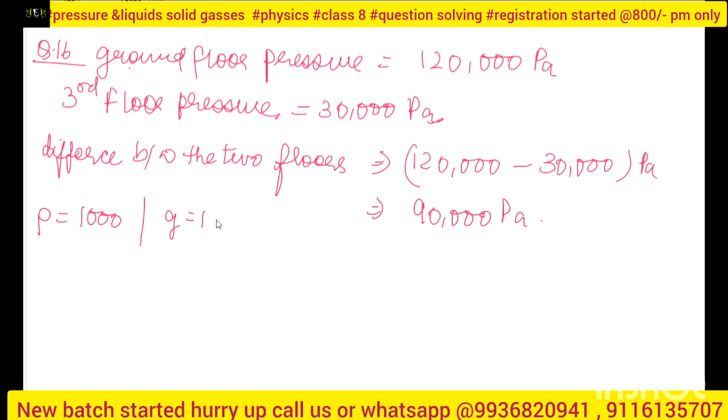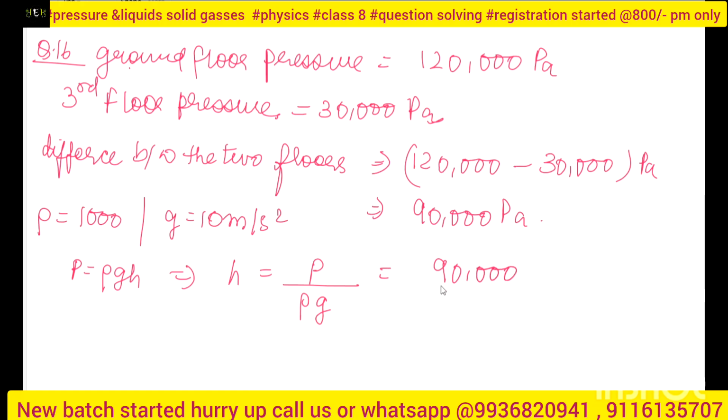Now see, I know that rho is 1000, g, the acceleration due to gravity, is 10 meter per second square, and pressure is equal to rho gh. So I just use all the values and find the height. Height h will be pressure upon rho and g, so 90,000 divided by 1000 into 10. Four zeros are cancelled, so my height will be 9 meter. 9 meter will be my answer.